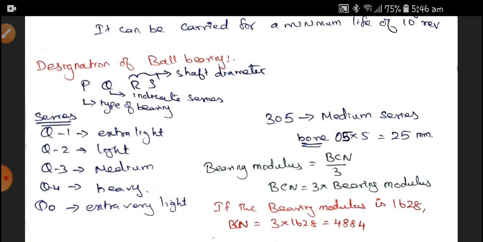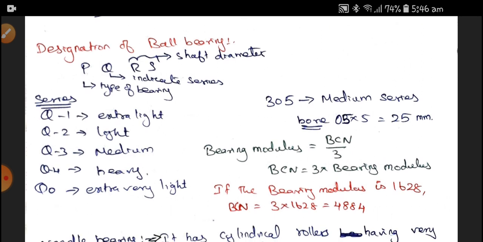For your better understanding, I would like to give an example. If the ball bearing is designated as 0305, 0 is the bearing type. If it is a ball bearing, it is given as B instead of 0, that is B305. The 3 indicates the medium series.